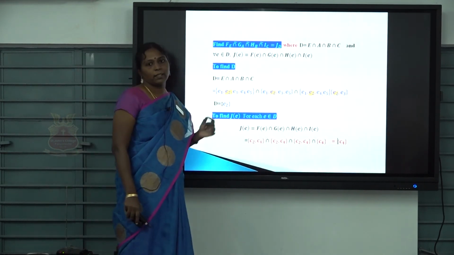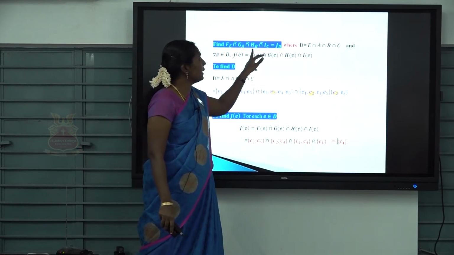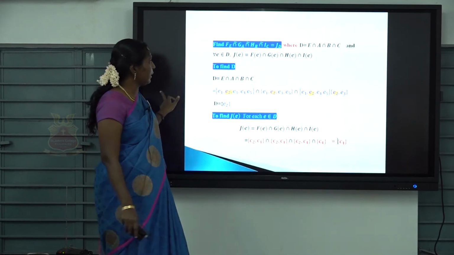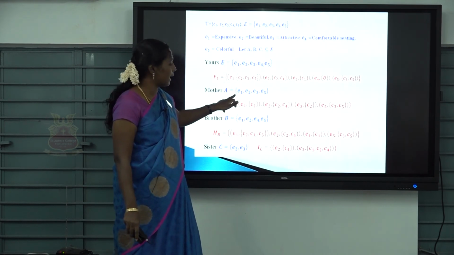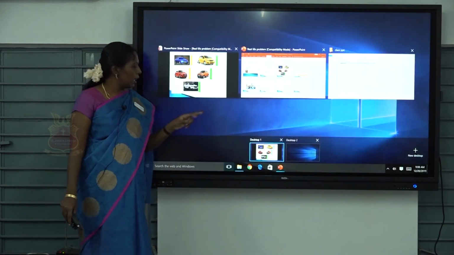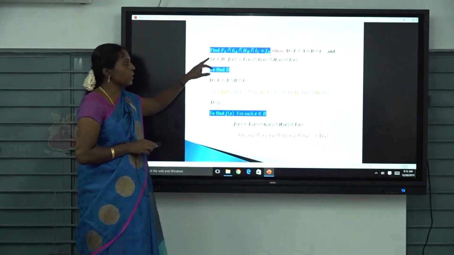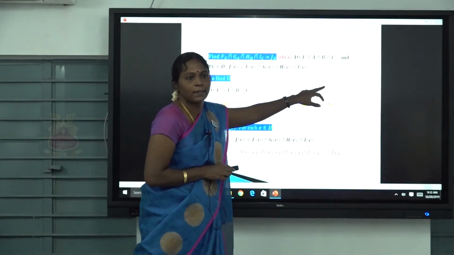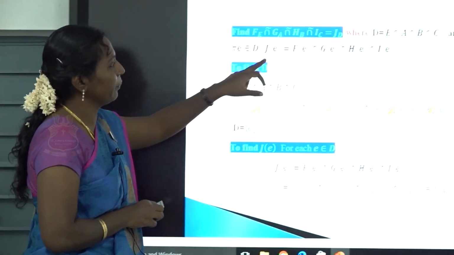I want to solve this. First find the intersection for each parameterized set. E is one of the parameterized sets, by you, and A is another parameterized set, by your mother, and B is another, by your brother, like this. So first you want to find the intersection of these parameterized sets.